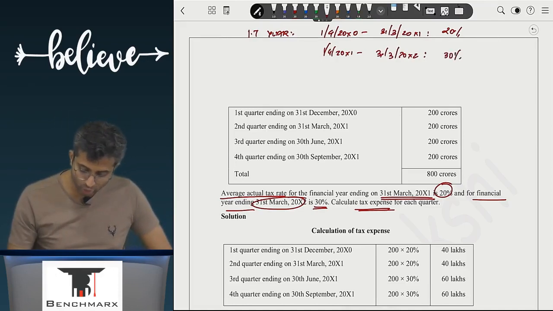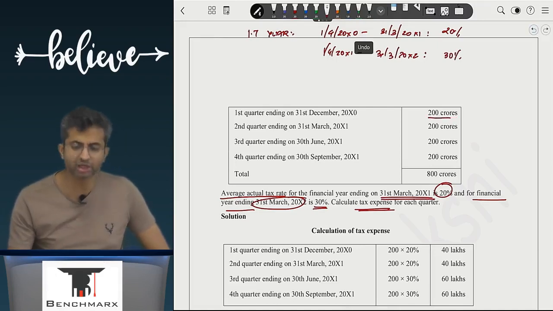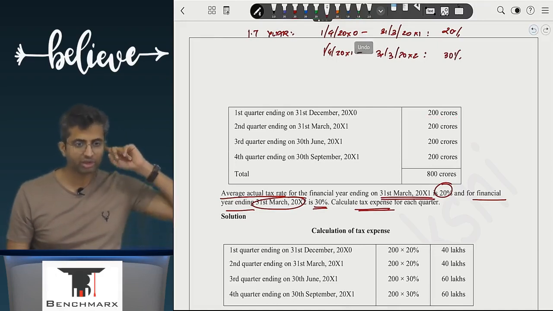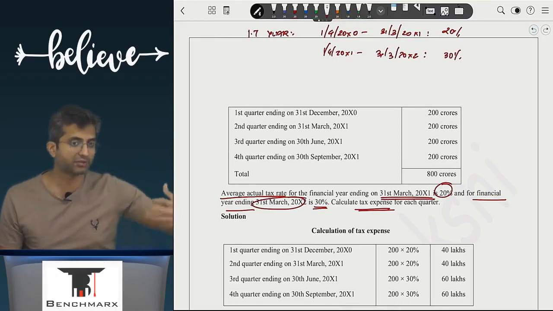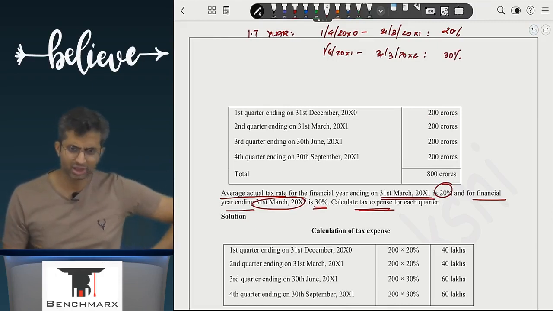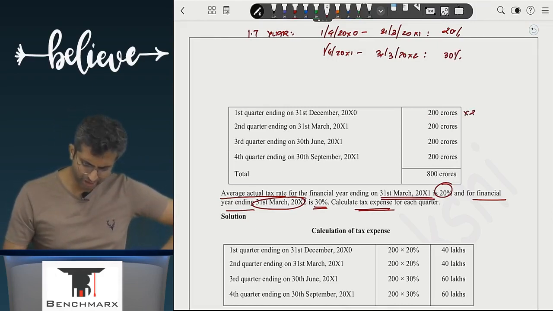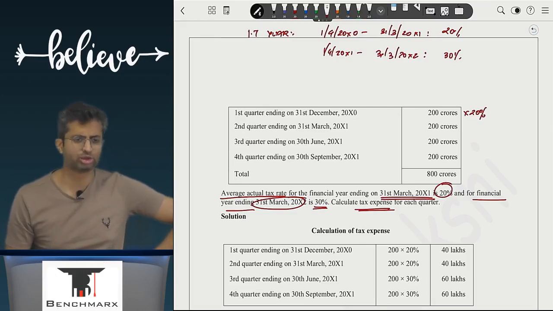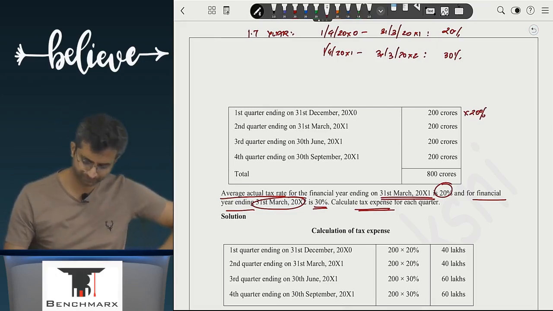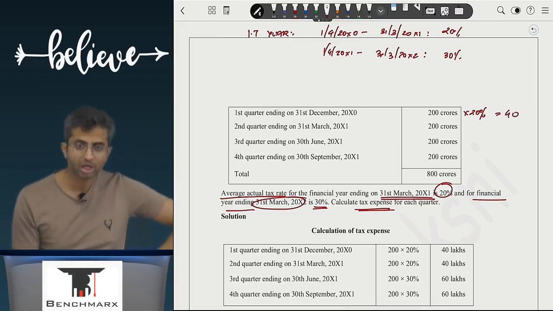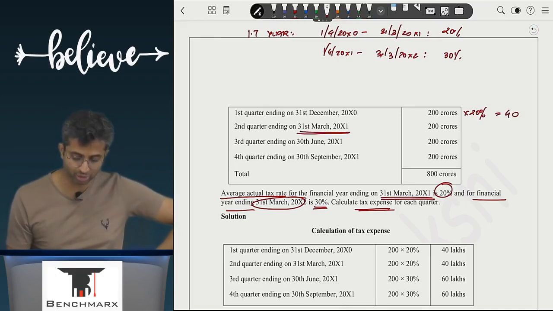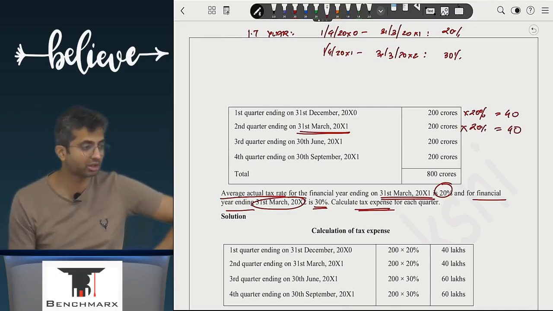30%. Achha, this 200 crores was entirely earned in which year? In the first year, when the tax was 20%. So in this quarter, your tax expense should be how much? 40. The second quarter ends on 31st March 20x1. Income earned during this period is chargeable to tax at what rate? 20%. So your tax expense should be 40.